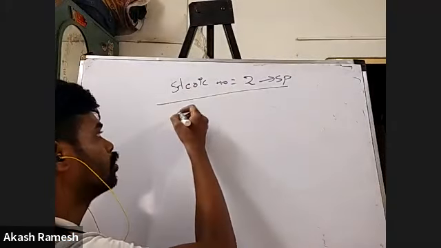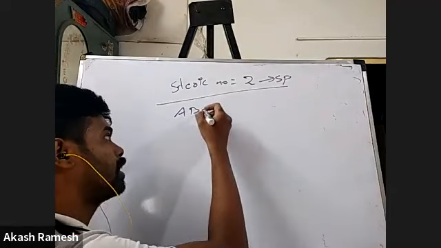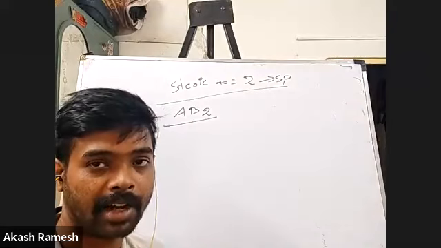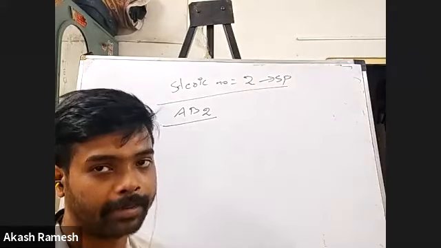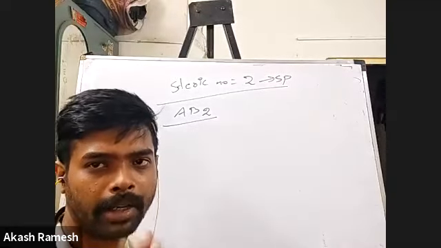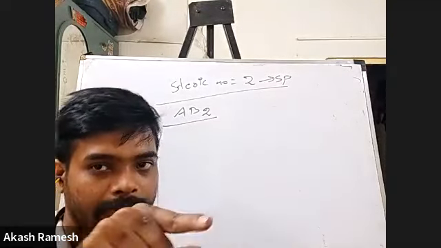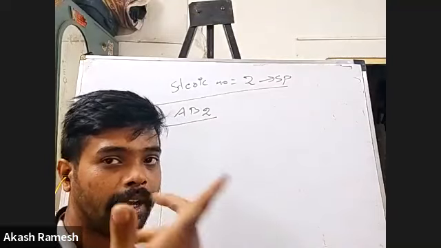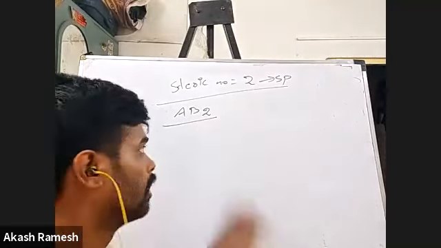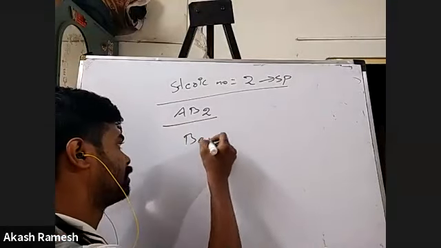In steric number 2, the only possibility is AB2, where A is the central atom and B is the bonding atom. So obviously the steric number is 2: 2 bonding atoms, no lone pairs. If I have a lone pair, I will represent it by L. For now there are no lone pairs. So I'll take an example.